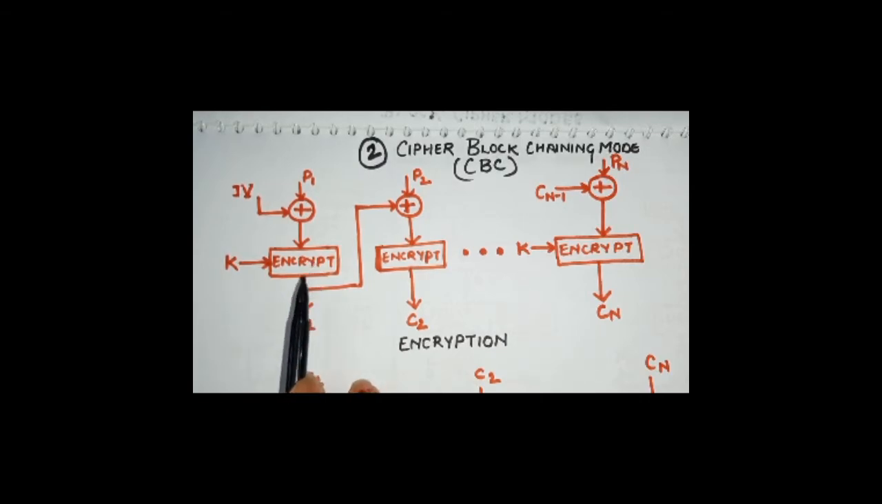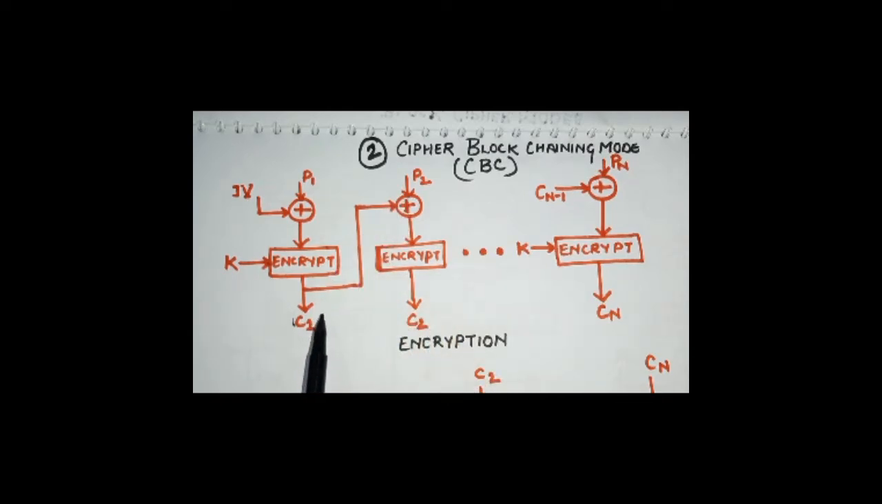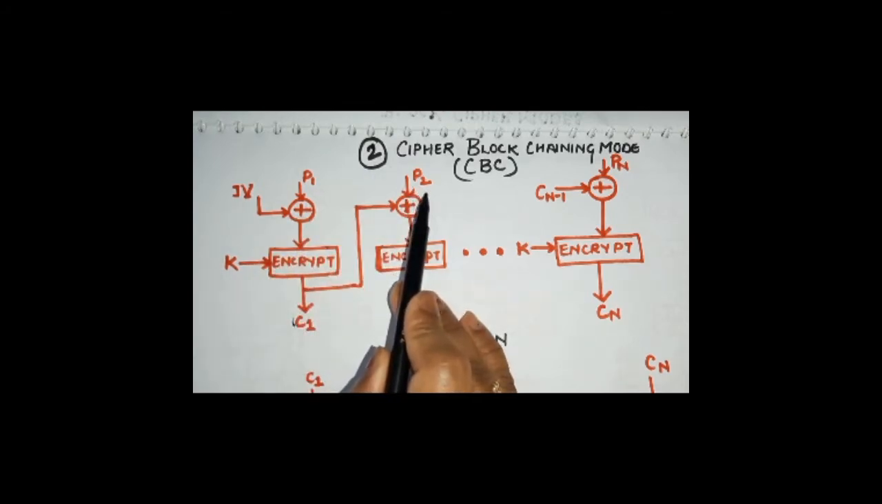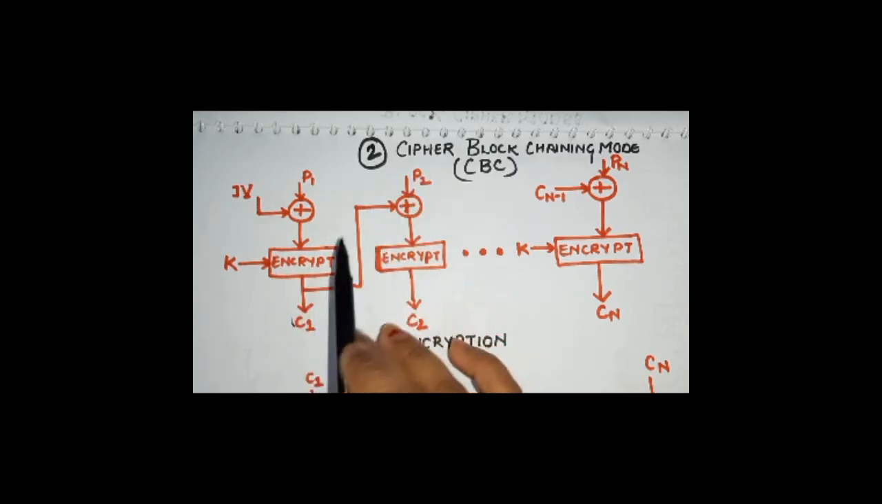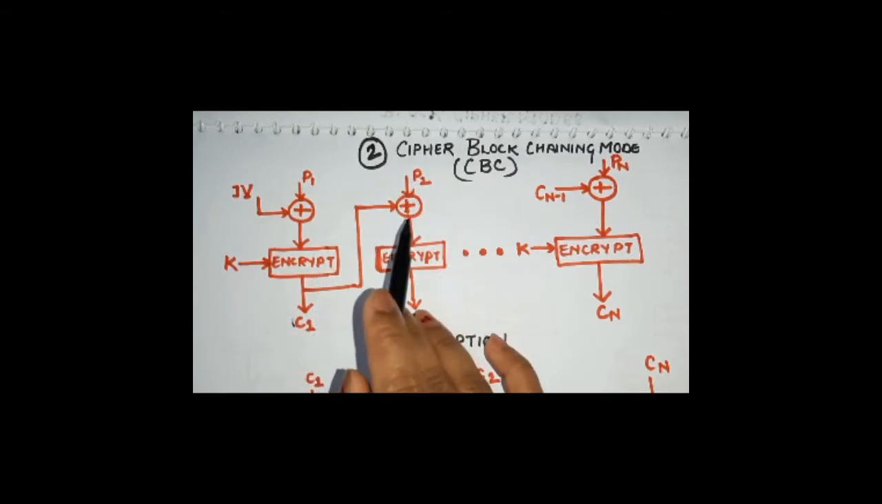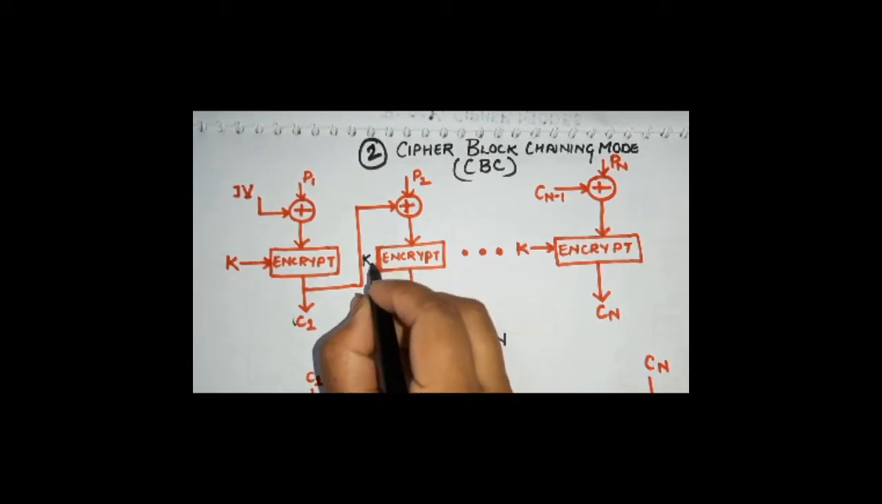Now why is it called chain mode? Remember, after we get the cipher block, this cipher block is then going to be used for the second plain text block conversion. What we'll be doing is XORing the previous cipher block with the current plain text block. After performing the XOR between C1 and P2, this will serve as an input for the next encryption. I forgot the key here, I'm sorry.